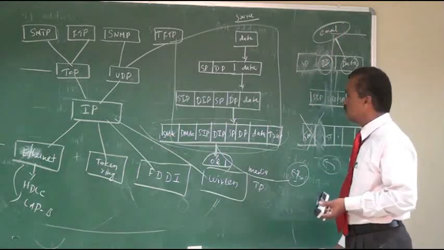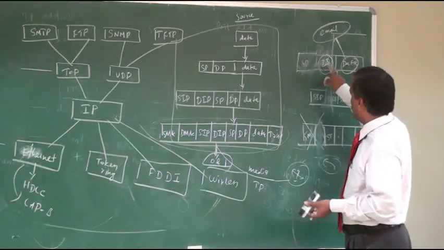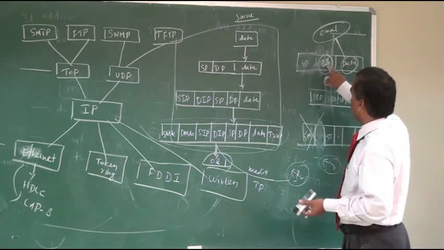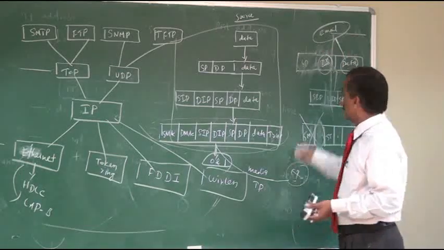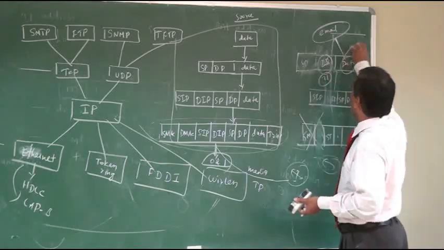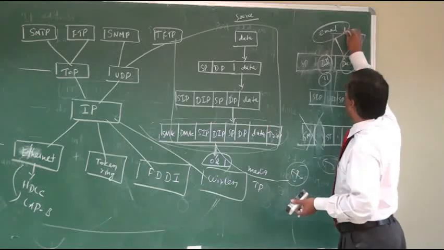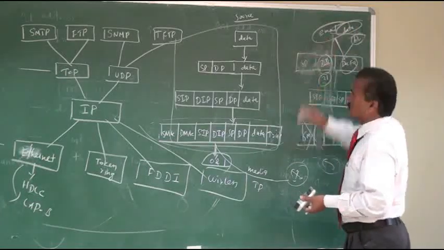The SMTP port number is 25, so automatically the data is delivered to the mail application. Suppose the destination port number is 21, the data is delivered to the file transfer application, like that. Now the original data can be received by the application layer.